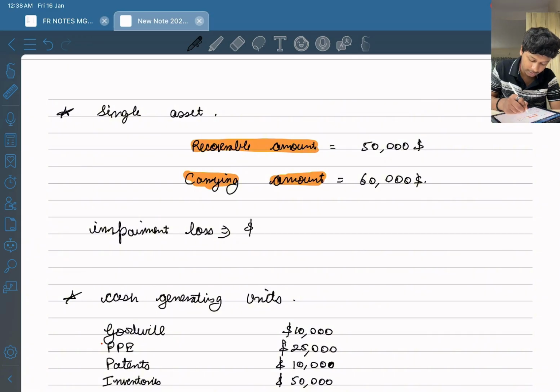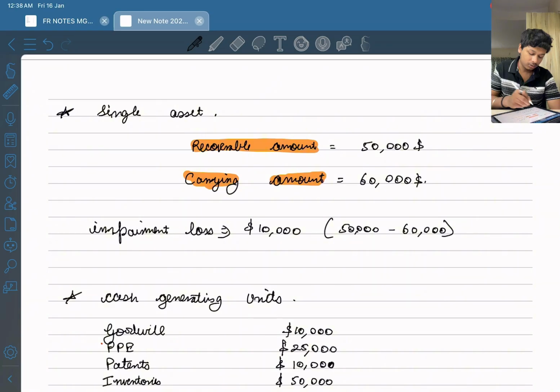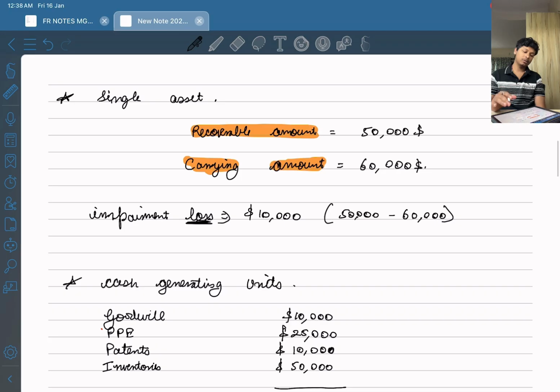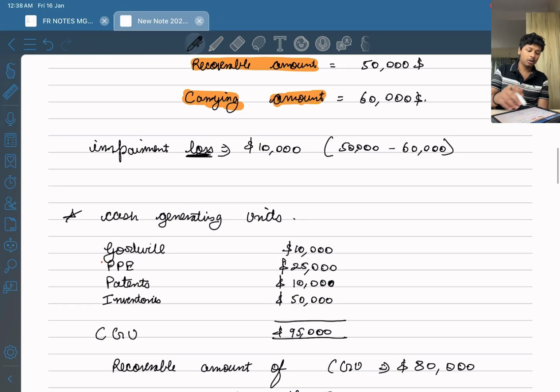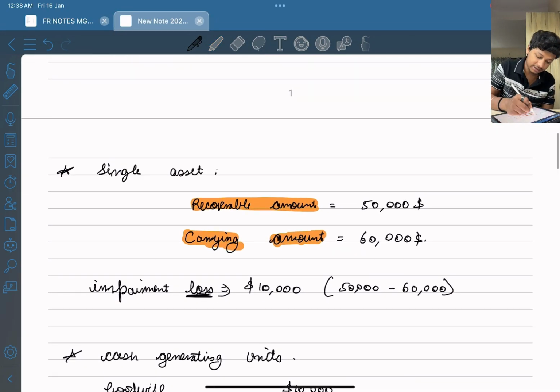Impairment loss will be 10,000, which means 50,000 minus 60,000. It is a loss, right? That's why it is in negative, right? So this is the thing to remember. How to calculate impairment loss? It is recoverable amount minus carrying amount. Okay.